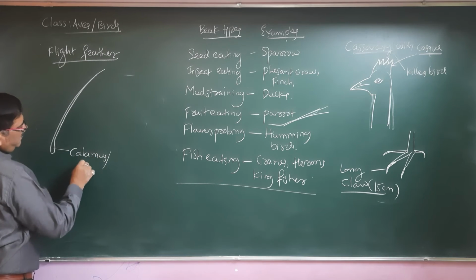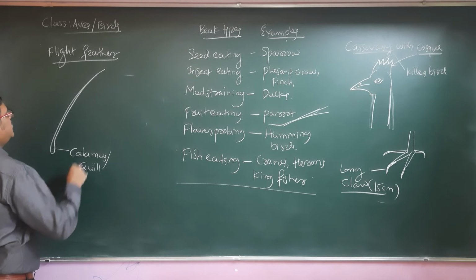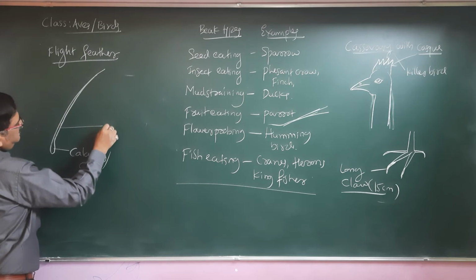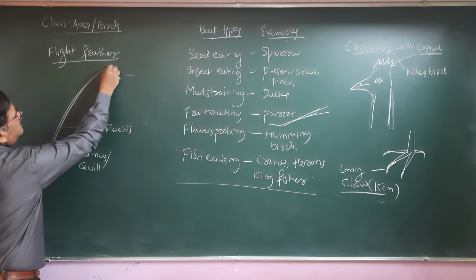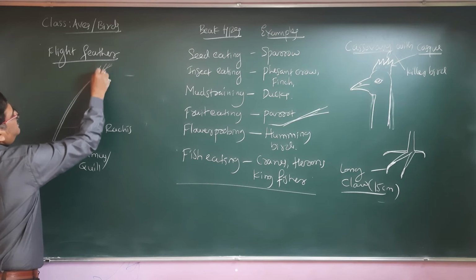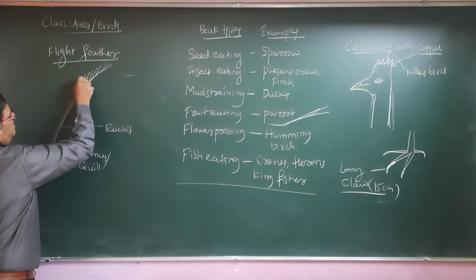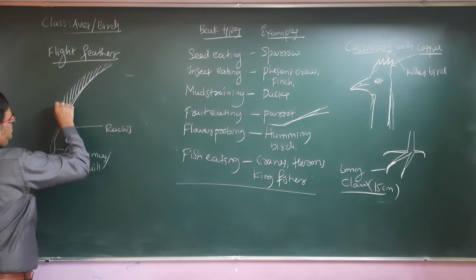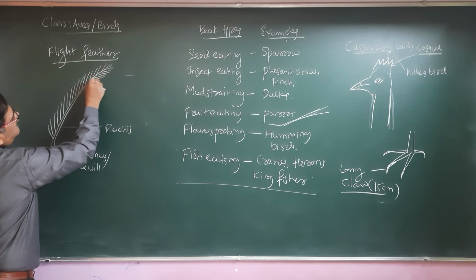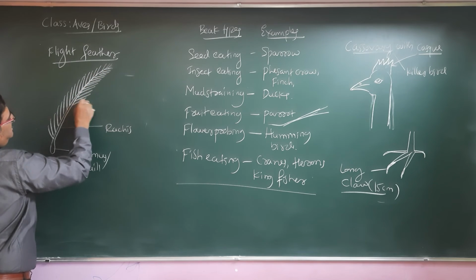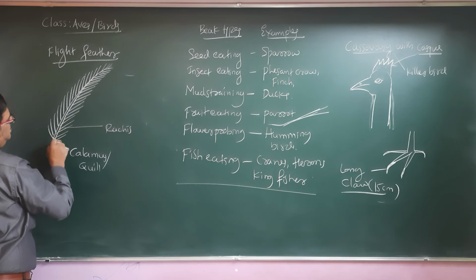Calamus or quill we call it, and then this central stalk is the rachis, and then it has the barbs, one after the other, lots of these. Sometimes they are referred to as vane.